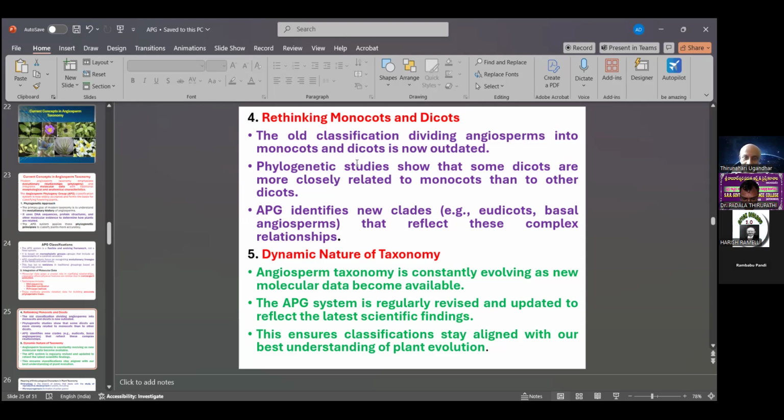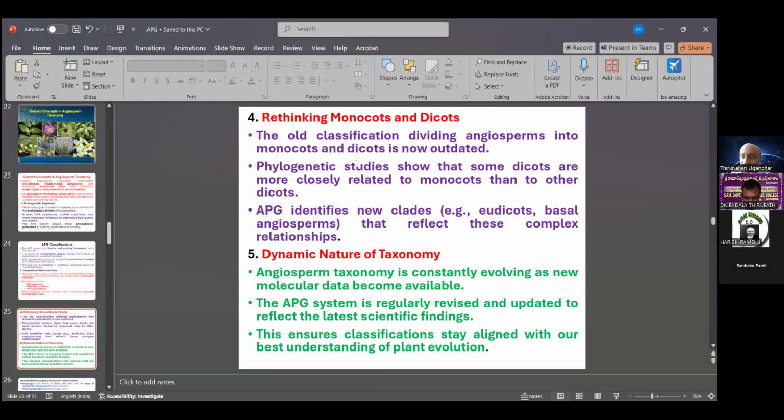This shows the dynamic nature of taxonomy. Angiosperm taxonomy is constantly evolving as new molecular data becomes available. So the APG system is regularly revised and updated to reflect the latest scientific findings.